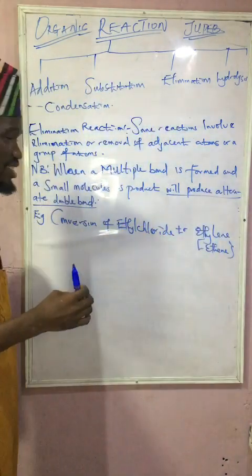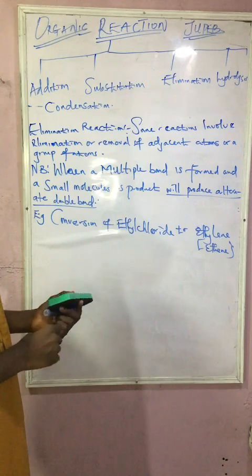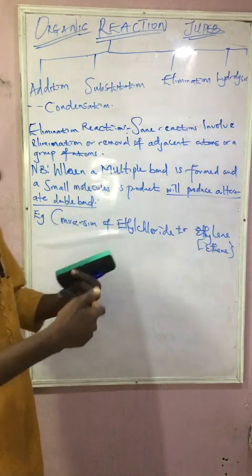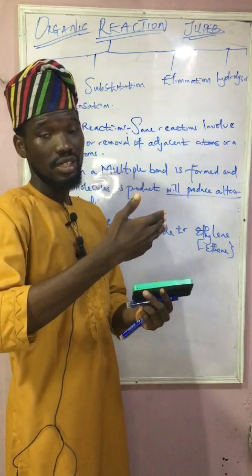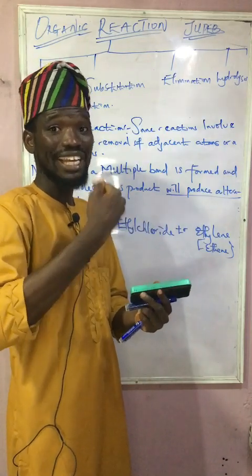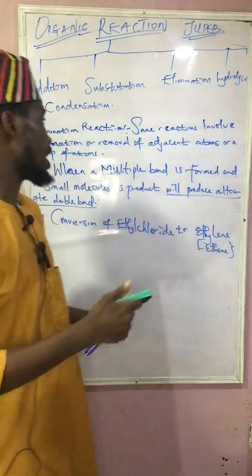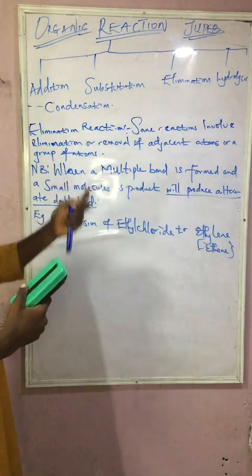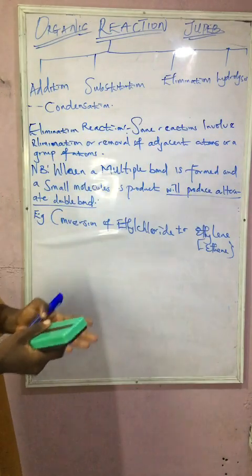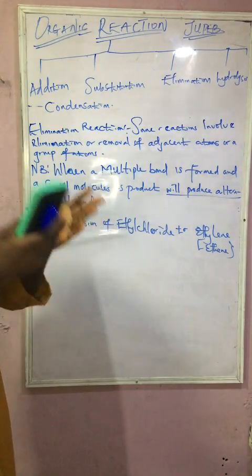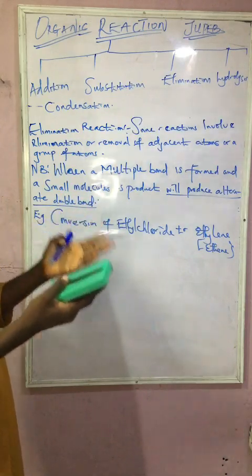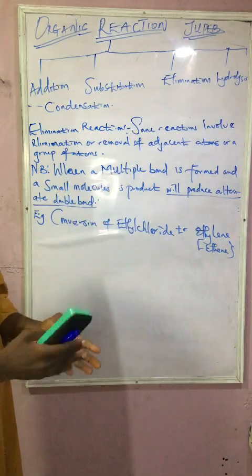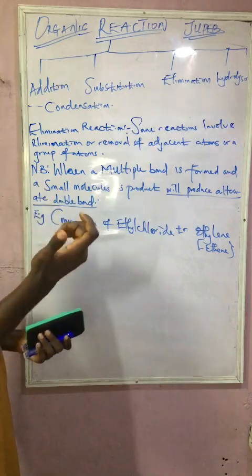Is that clear? So now, we all know that when we talk about elimination, we have to eliminate completely. Is that clear now? We have to eliminate completely. So now guys, some reactions involve elimination or removal of adjacent atoms or a group of atoms. Note, when a multiple bond is formed and small molecules as a product, we produce alternate double bond.